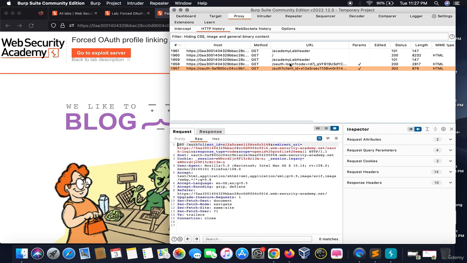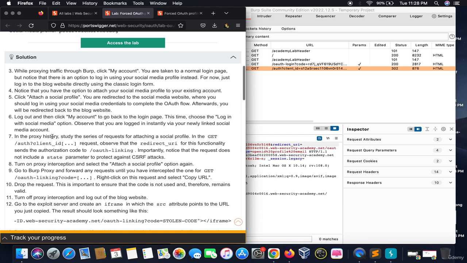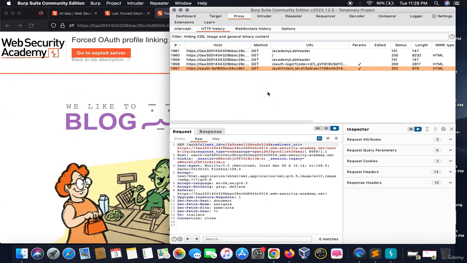Okay, so what exactly we need to do out here is, let's start. I will tell you what we need to do. We get the client ID. This is the client ID, right? And there is a redirect URI function. And what we need to do is copy the URL. Let me tell you how we can hack this thing.